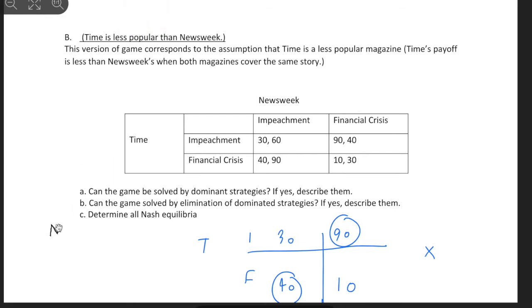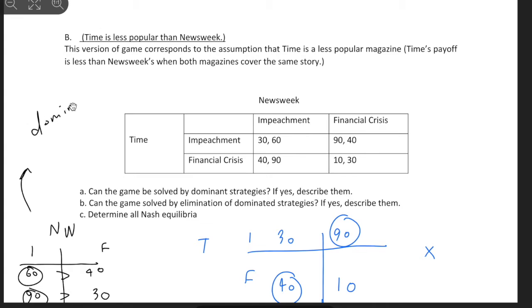What about Newsweek? I'm gonna make it in a different color. Newsweek, right? We have impeachment and financial crisis. Let's see, impeachment, they'll get 60 and 90. For financial crisis, they'll get 40 and 30. So which one is bigger? 60 is bigger, 90 is bigger. So for Newsweek, they have a dominant strategy of publishing impeachment as a cover story, and Time doesn't have a dominant strategy.